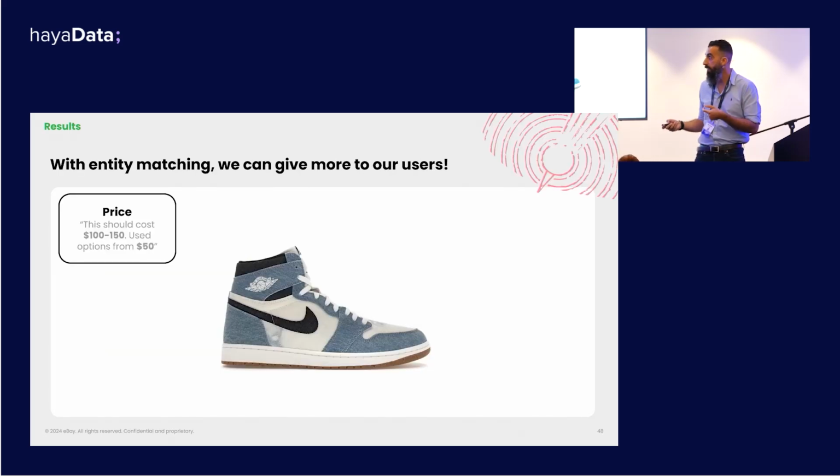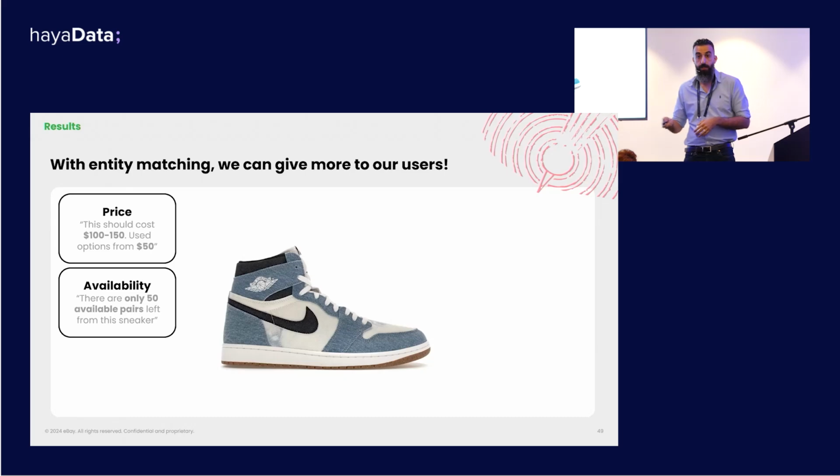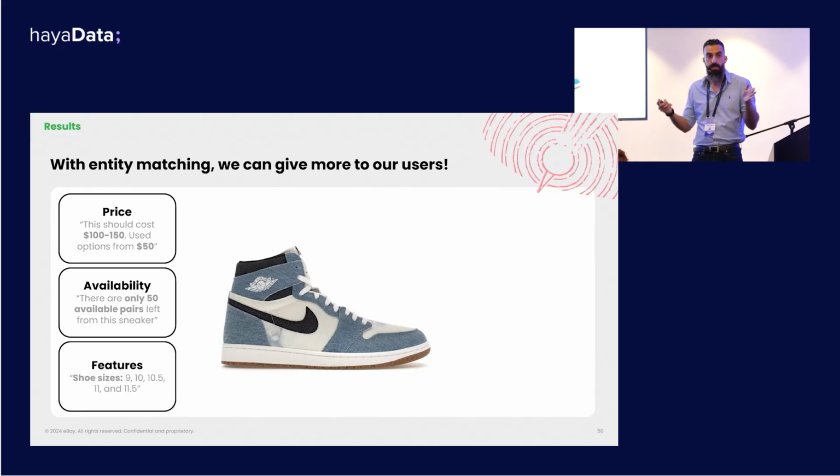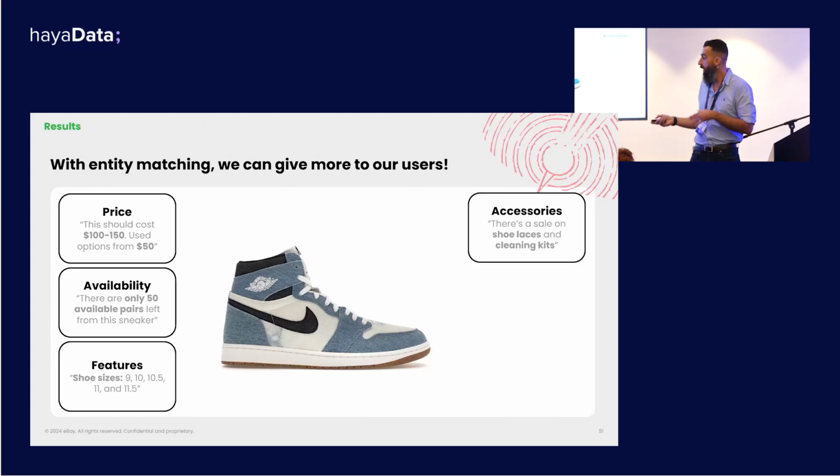So we can provide things like price guidance to both buyers and sellers, because we know for a given product what the ranges of prices are that we see depending on different features. We can give signal about availability and even future release dates. We can help our users narrow down their search by focusing on important features. We can relate the catalog from a specific category that we're working on to other categories and then provide recommendations for accessories and whatnot.